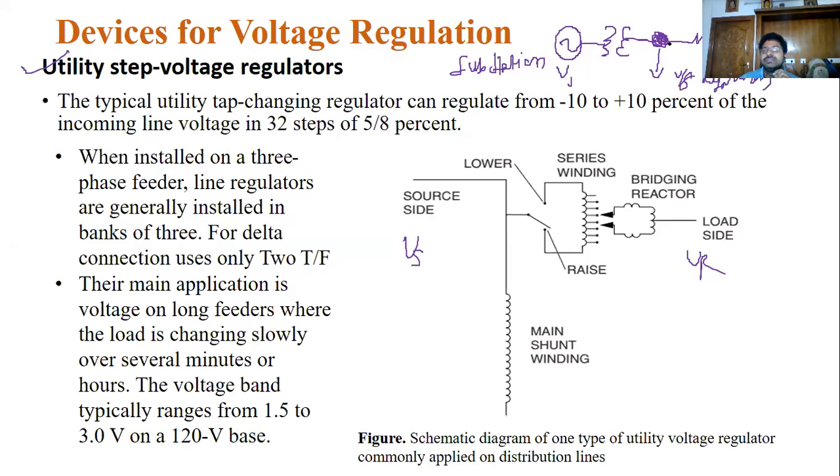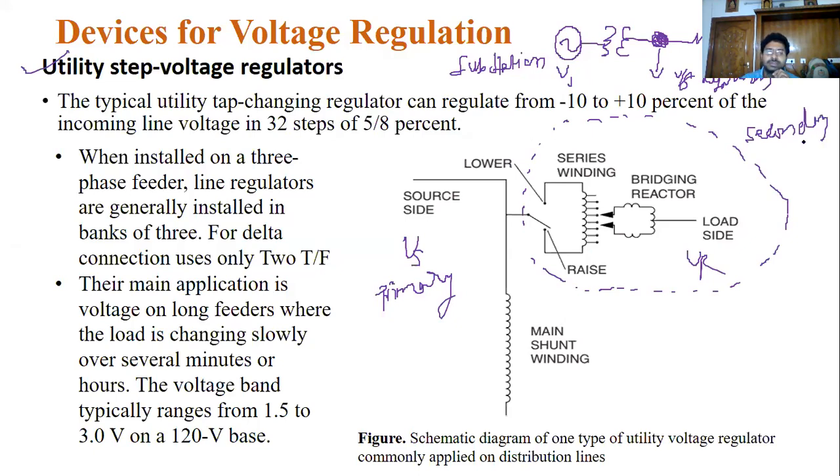This is Z. On the primary side, the Vs side, we connect the primary. On the secondary side we connect this one. This is the primary side, and this is the secondary side of the transformer.